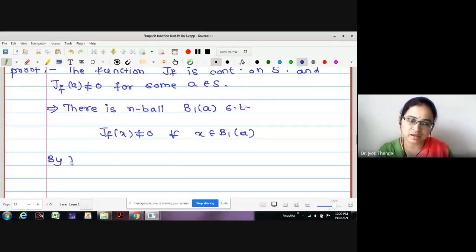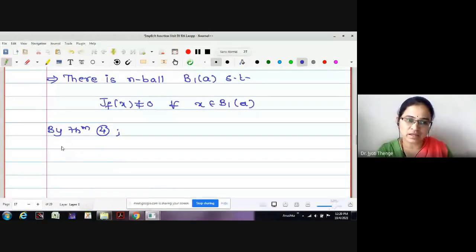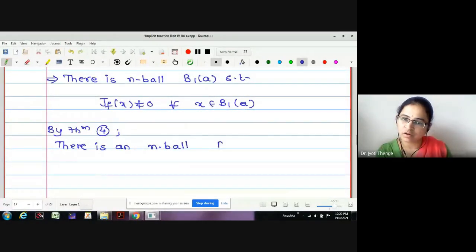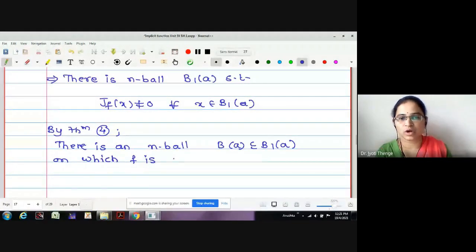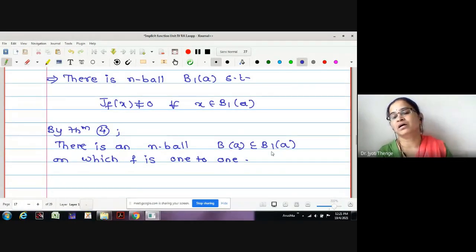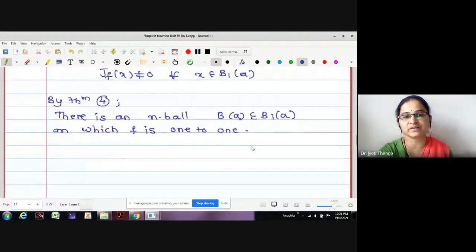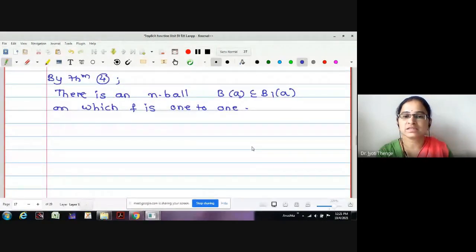Therefore, by theorem number 4, there is an n-ball B(a) contained in B1(a) on which f is 1-1. This B(a) may be exactly equal to B1(a), or it may be an inner ball as well. There is no difficulty if I take an inner ball as well. This is the second ball we have selected.